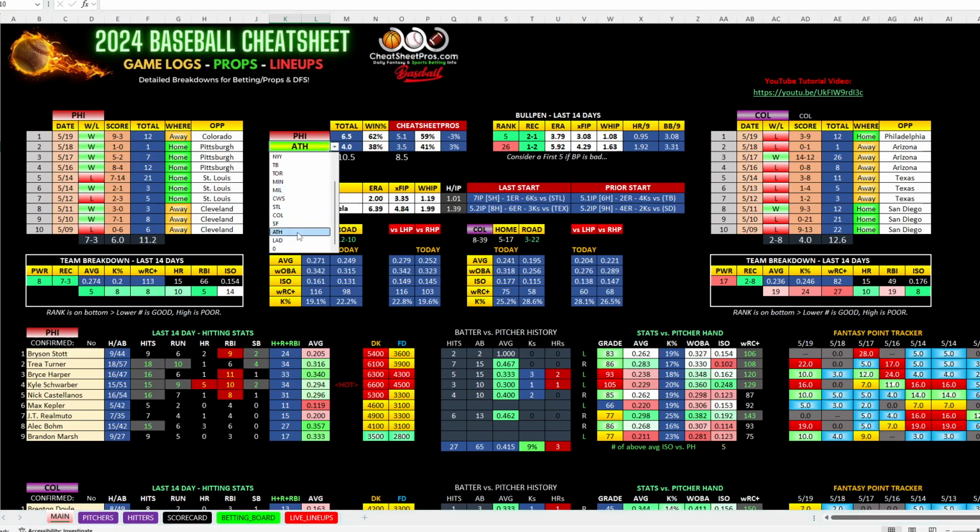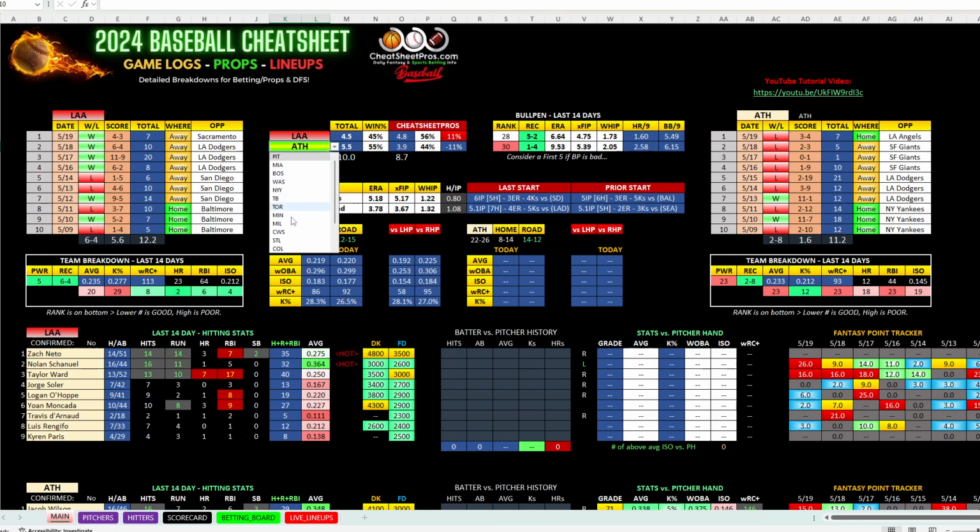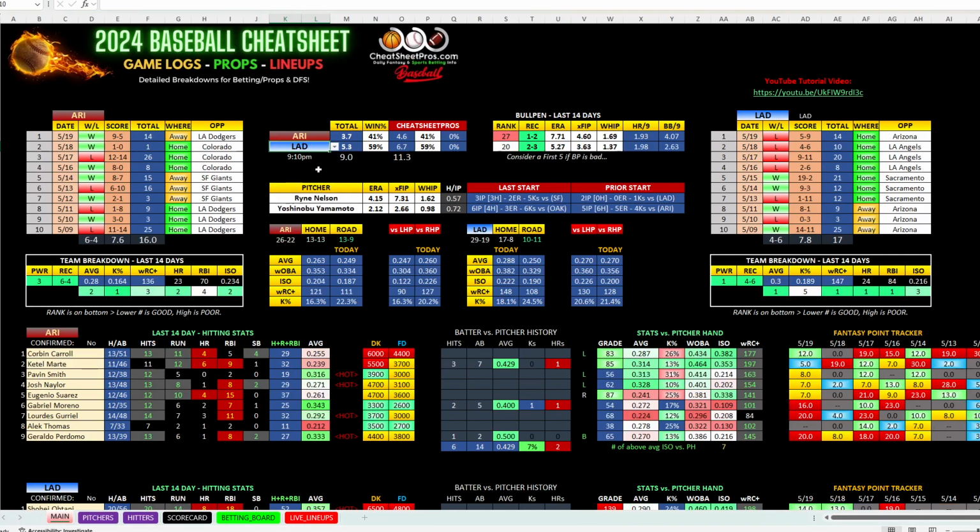Then this game, I'm going to do this game last because that's my favorite one. Dodgers, Arizona. This game is plus 195 Arizona. That is too good to pass up for me. I'm definitely not going to lay the 220, 225 on the Dodgers. I mean, the Dodgers have lost 4 games in a row. Arizona's won 4 of 5. They're playing really good right now. Power ranking wise, we have number 3 versus number 1.